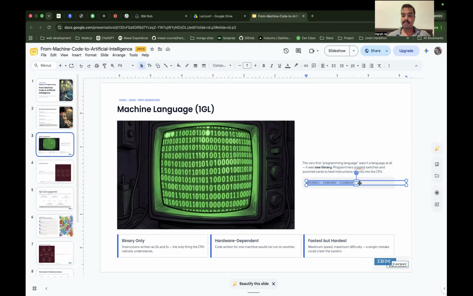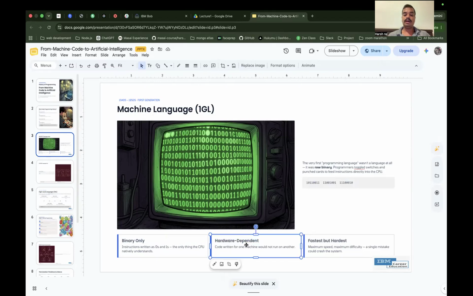Machine code looks like this. Okay, so it is binary only. Initially, a computer could understand only 0 or 1, which we can't understand. It was difficult to write code and give instructions to the computer at that time. In 70 years, machine language has evolved into artificial intelligence. Things developed much faster.